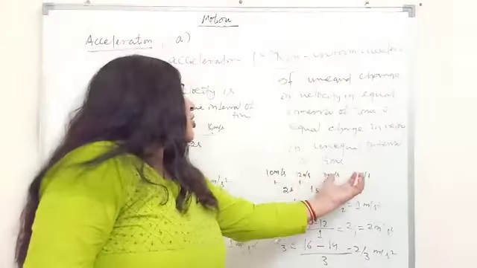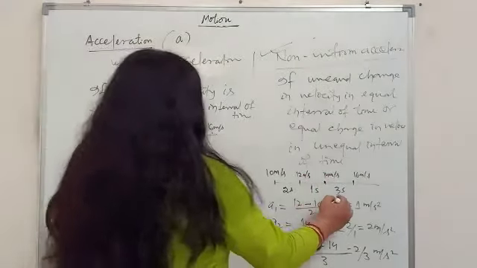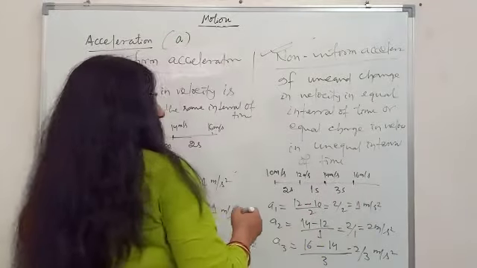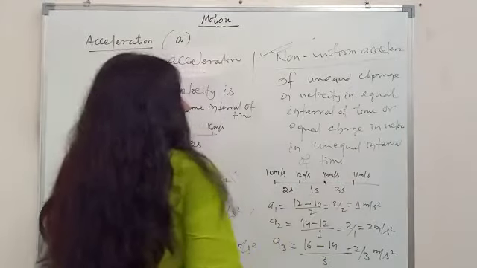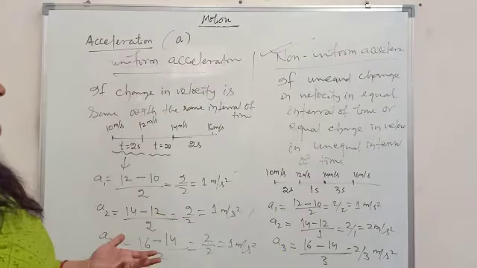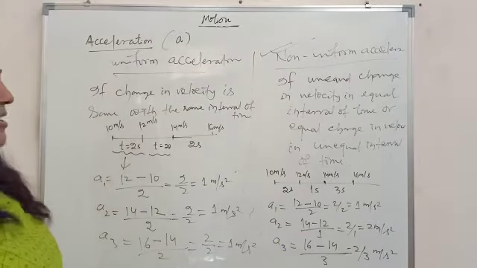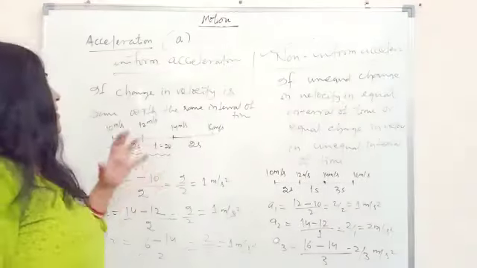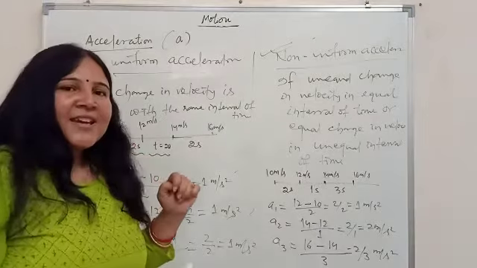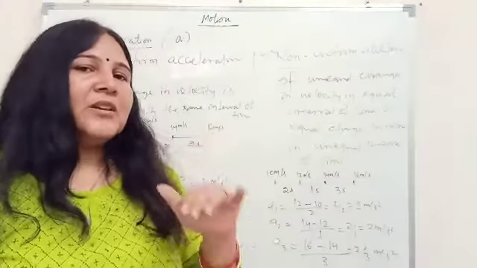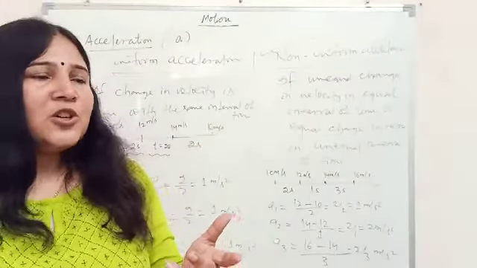So this is one example I have taken here where the change in velocity in all the cases is the same. You can see the change in velocity is 2. The change in velocity is the same, but the time interval is different. So in those cases, what I got is that the acceleration is different. So this is showing when we can say acceleration to be uniform and when we can say acceleration to be non-uniform.